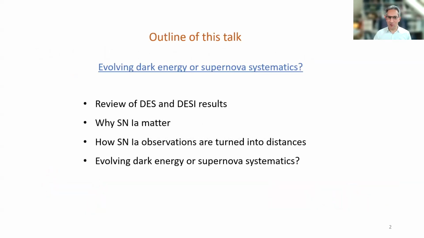Okay, so the outline of this talk today: we're briefly going to review some of the existing results from the DES and DESI collaborations and why supernovae matter to those results. We're going to look at how the sausage is made, which is how the supernova observations are turned into distances. And we're going to answer the question of evolving dark energy or supernova systematics, at least as far as we're able to.